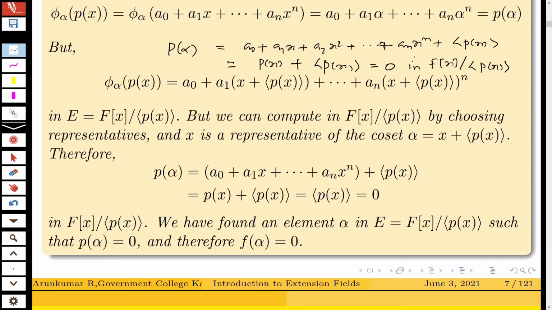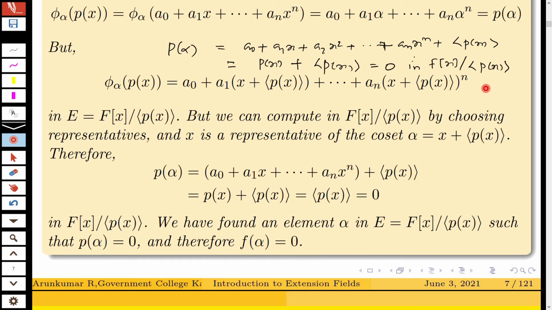So we have found an element alpha in E, where E is F[x] over the ideal generated by p(x), such that p(alpha) is equal to 0. Therefore, f(alpha) is equal to 0. So alpha is an element in E such that p(alpha) is equal to 0. Therefore, for this element alpha, f(alpha) is also equal to 0.